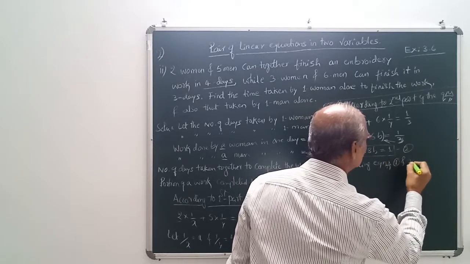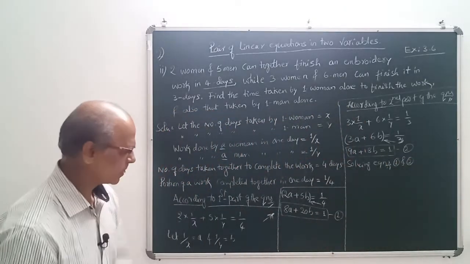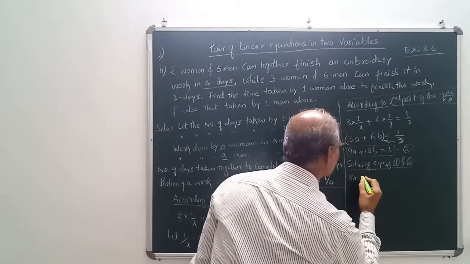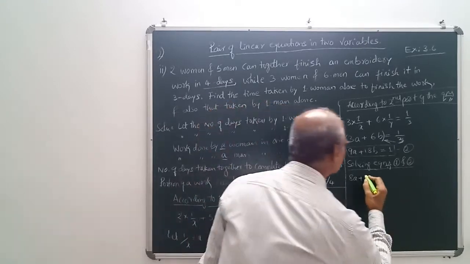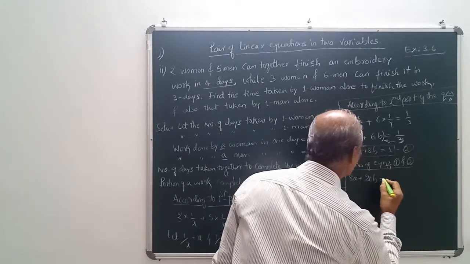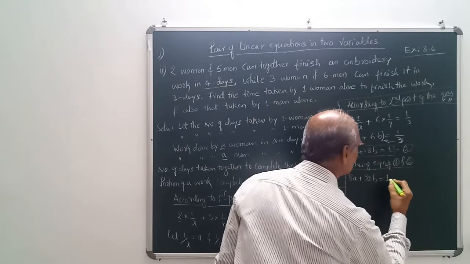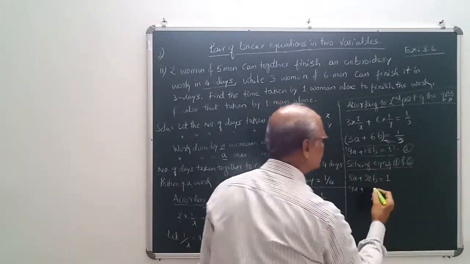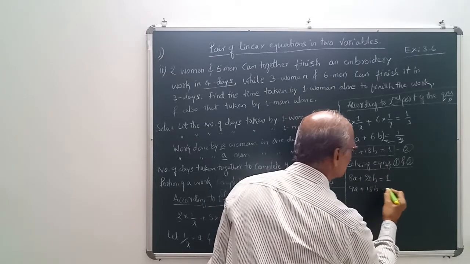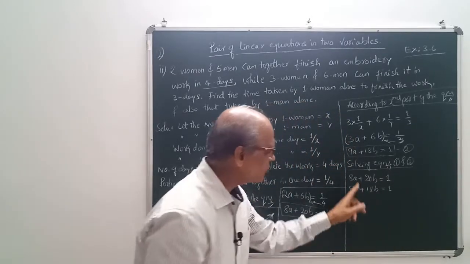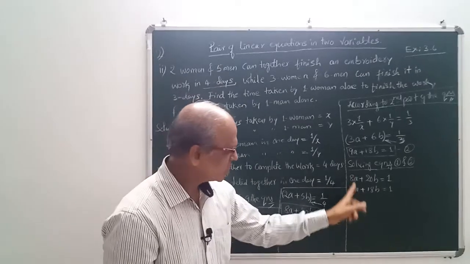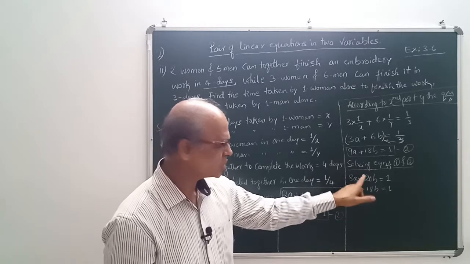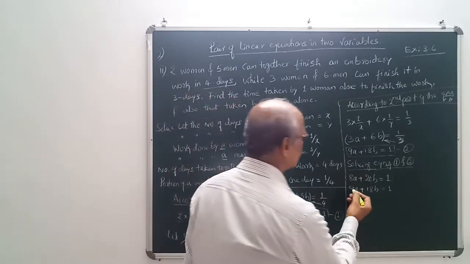So what is equation number 1? 8a plus 20b is equal to 1. What is equation number 2? 9a plus 18b is equal to 1. You see, none of the terms are equal here to cancel. So I will take one to cancel here. This you can take or this you can take. Understood? So let me take the first case.